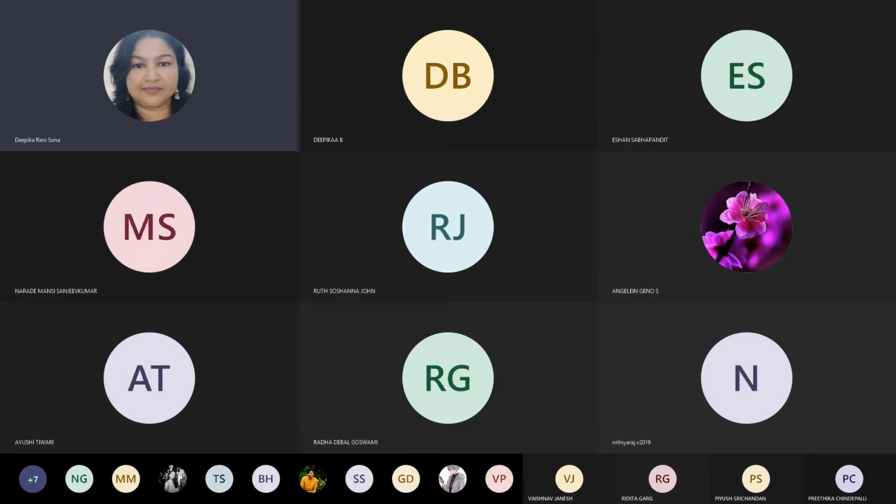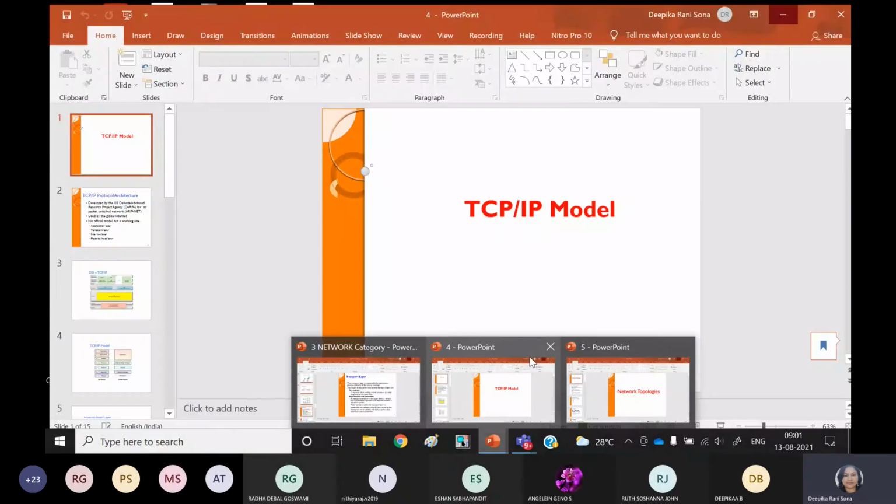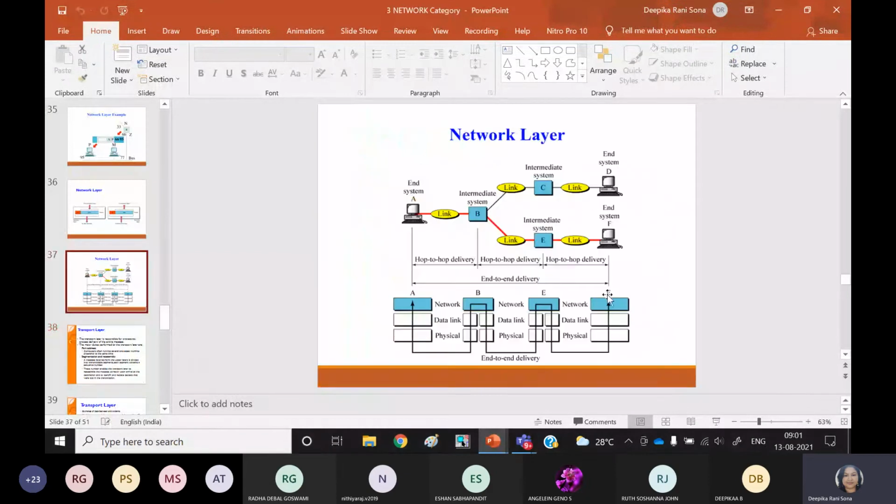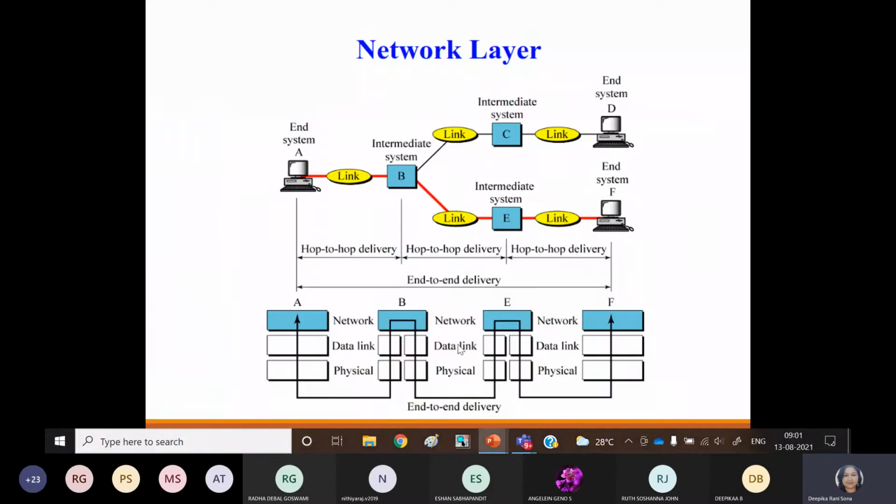What about the data link layer? The data link layer refers to the node to node communication process. Flow control and error control are also part of the data link layer. The network layer refers to your end to end delivery system, right? So these are the things we have studied in our last classes. So just have a look. Network layer refers to the end to end delivery system.